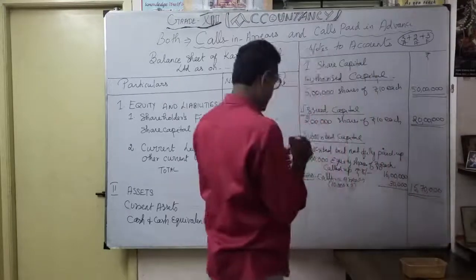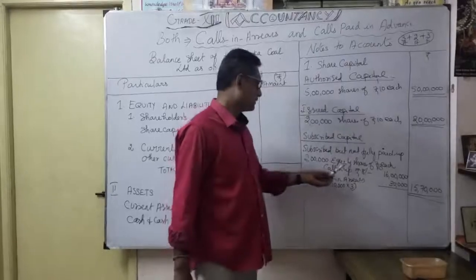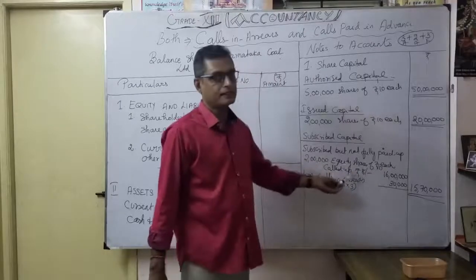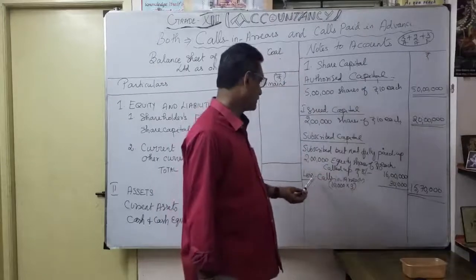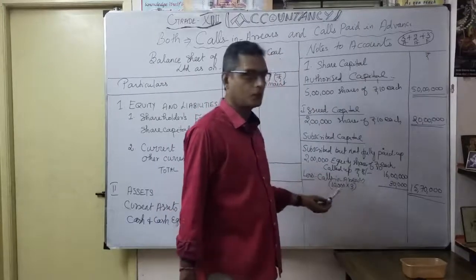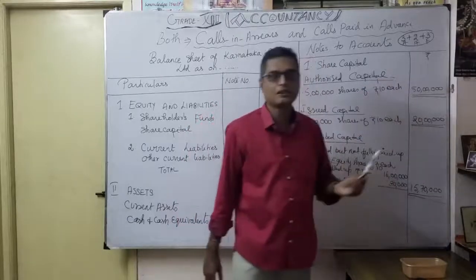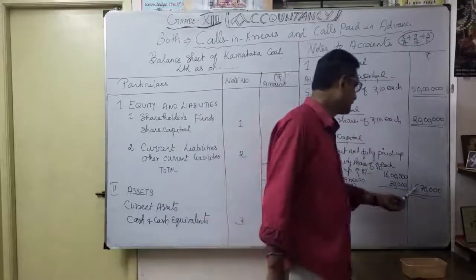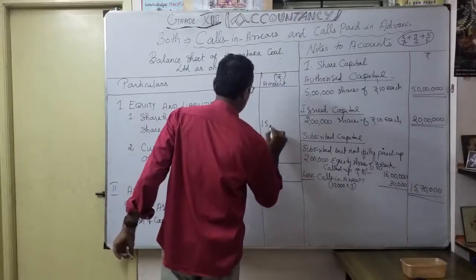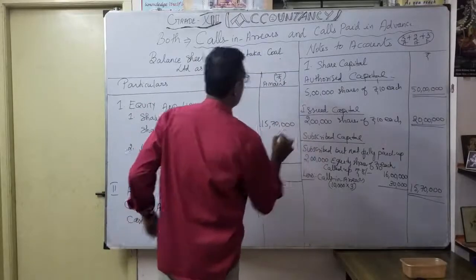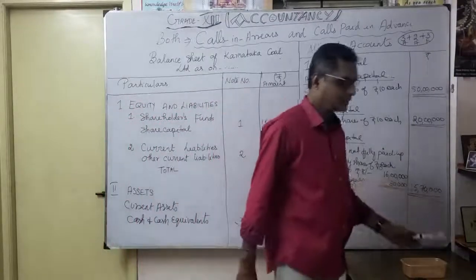That's your share capital: subscribed but not fully paid up, 2 lakh equity shares of 10 each, but called up only 8. That's why you consider 2 lakh into 8, 16 lakhs supposed to receive. But unfortunately, calls in arrears of first call are due: 10,000 shares at the rate of 3 rupees as the first call, 30,000 is the calls in arrears. So the balance is 15 lakh 70,000, which we are going to write here. Now understood, that's the work of our notes to accounts as note number 1, explanation 15 lakh 70,000.